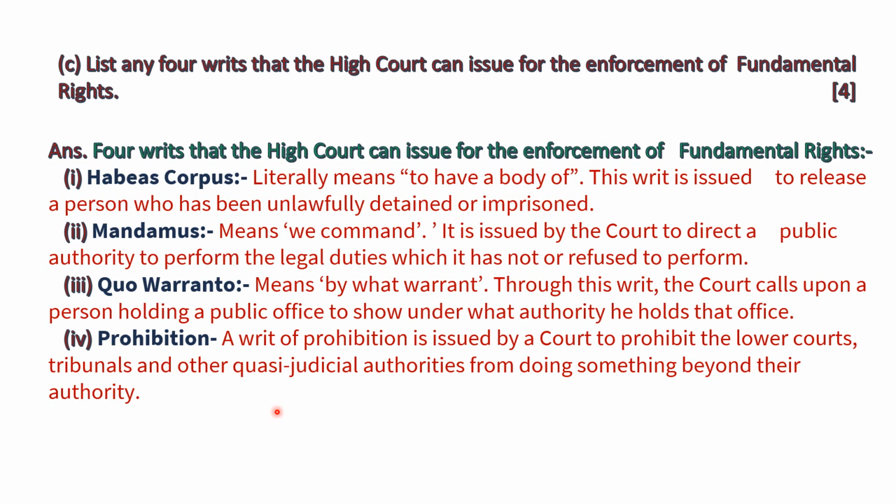Only High Court and Supreme Court can issue these types of writs. Lower courts, subordinate courts, or district courts cannot issue these types of writs for the violation of the fundamental rights. That's why whenever our fundamental right is violated, we have to go to the High Court or Supreme Court.